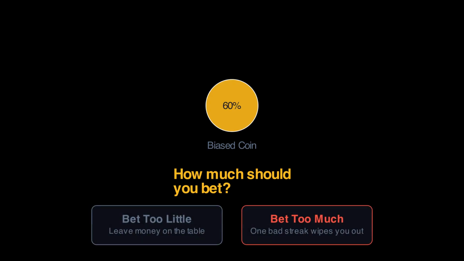Imagine you found a coin that lands heads 60% of the time. You can bet any amount you want. How much should you wager on each flip? Bet too little, and you leave money on the table. Bet too much, and one bad streak wipes you out. There's a mathematically optimal answer, and it's called the Kelly Criterion.